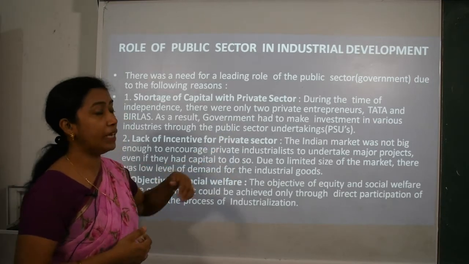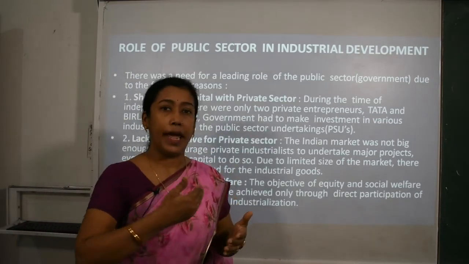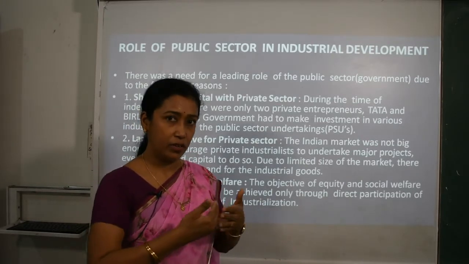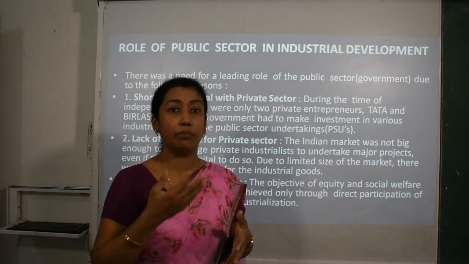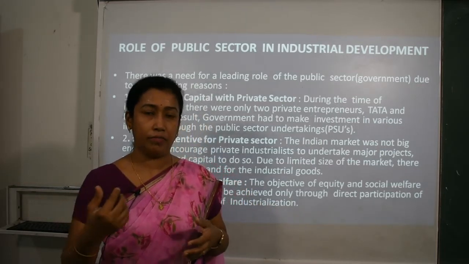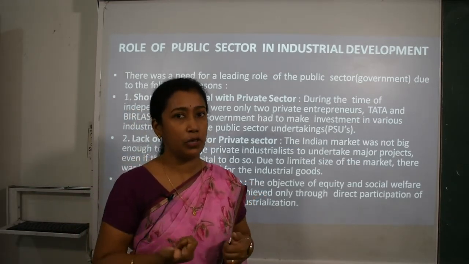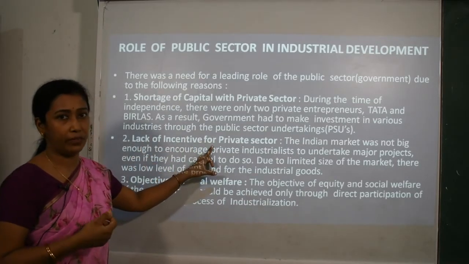So the government had to make investment in various other industries. They needed to encourage more private entrepreneurs in the field of industries, and they could do so by undertaking public sector undertakings, that is industries fully owned and controlled in the hands of government.